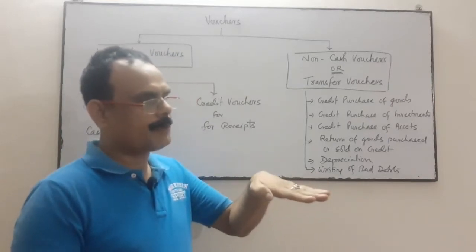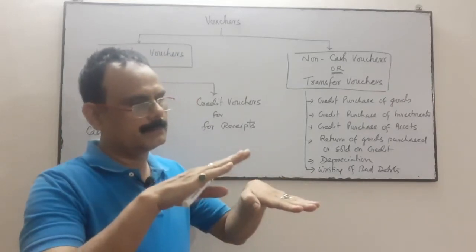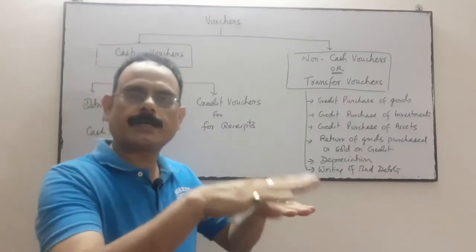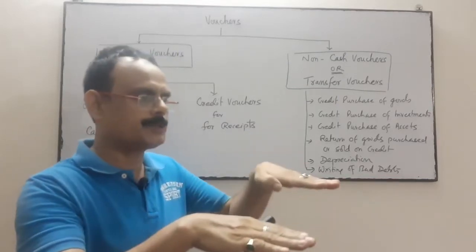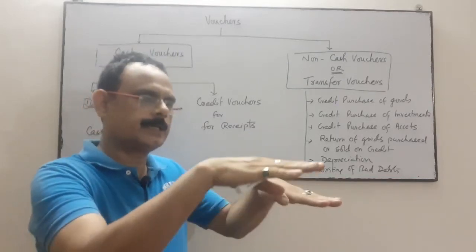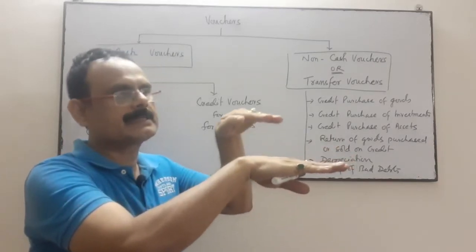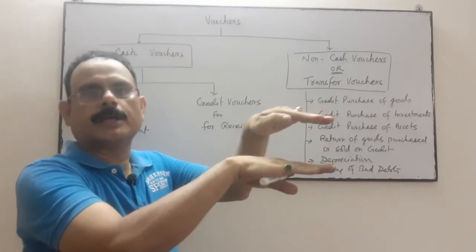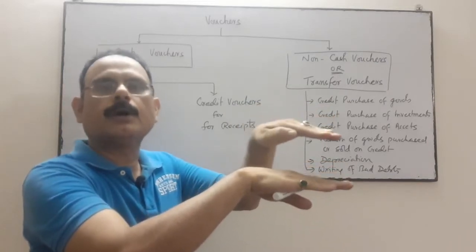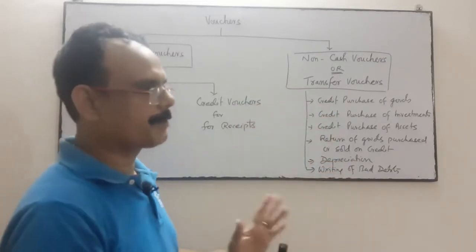Two things are required for recording the transaction in the journal or subsidiary books. One is your source document, another is your voucher. After getting the two, we record the transaction in the journal, in our original books of account, journal or subsidiary books. This is the process.